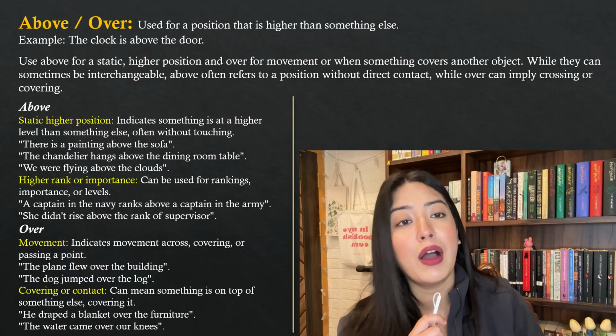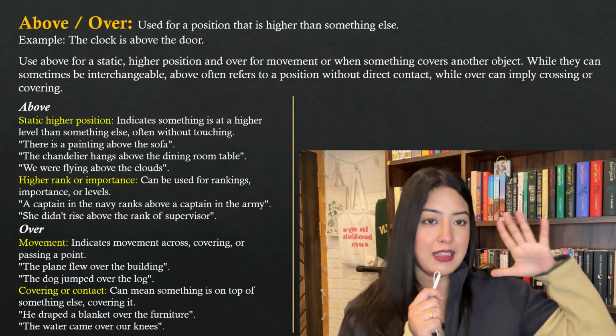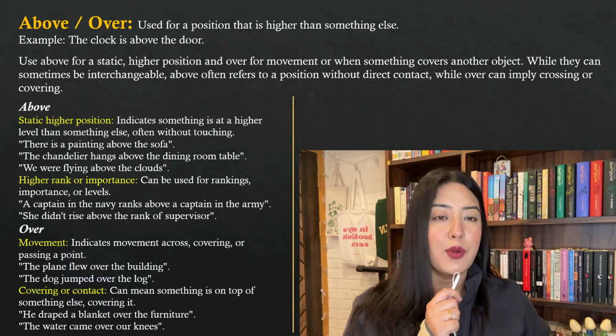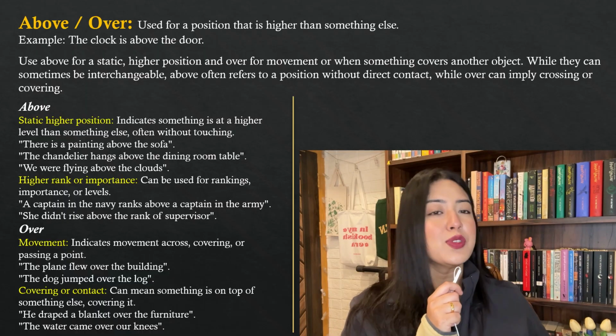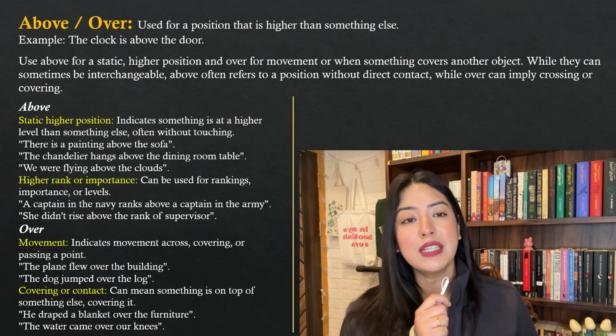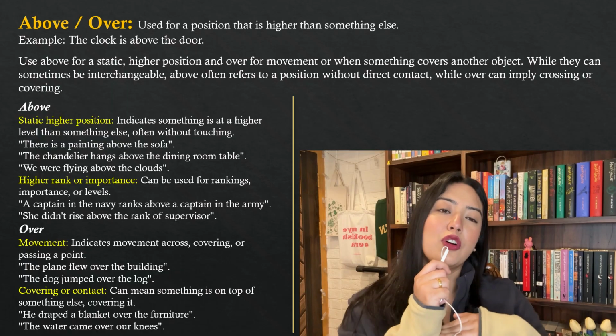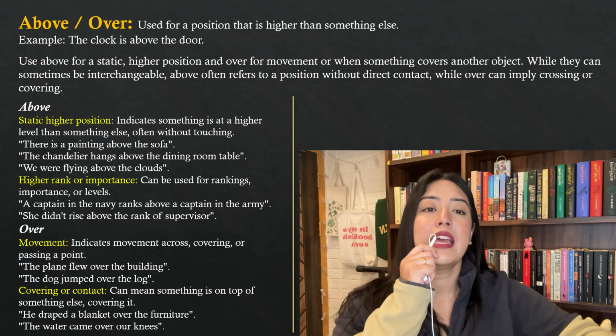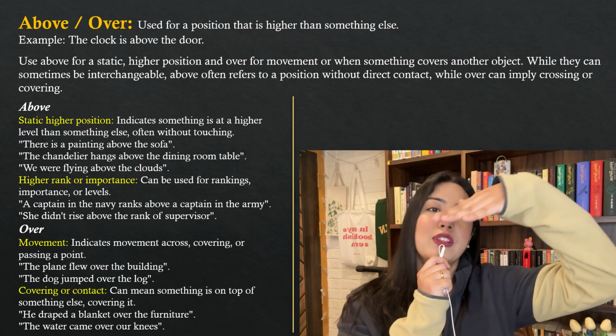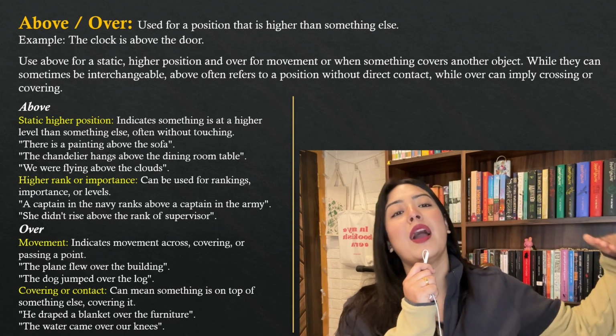We were flying above the clouds. That is, when you take a plane, the clouds seem to be below you, right? When you're traveling on the plane, you'll see that the clouds are below you. So you say we're above the clouds in the sense that there is no direct contact between the plane and the sea of clouds that you see. You're flying above the clouds.